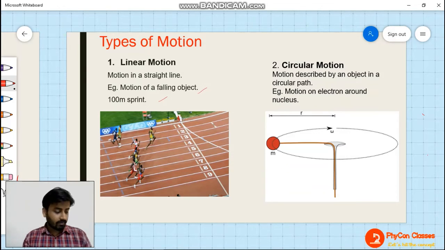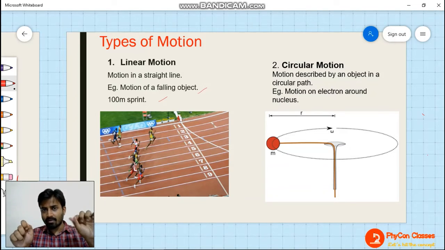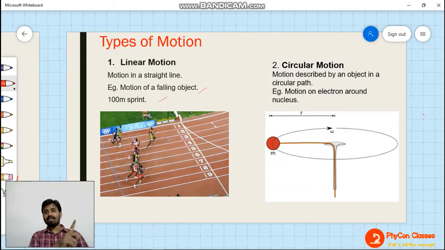Now think of it: if you tie a ball at the end of a thread and start to rotate it, then the path traced by the ball at the end of the thread is going to be a circular path.